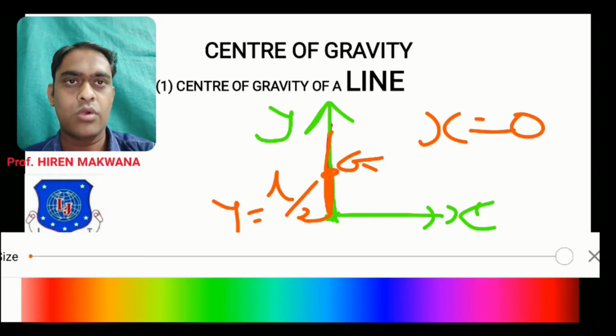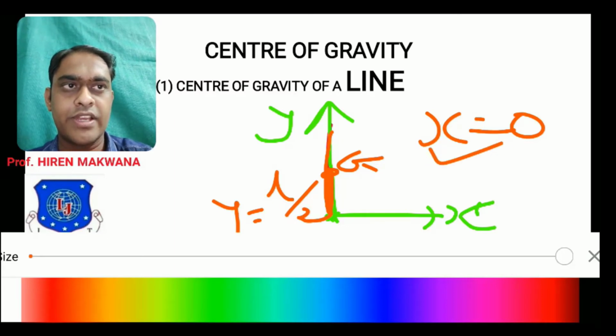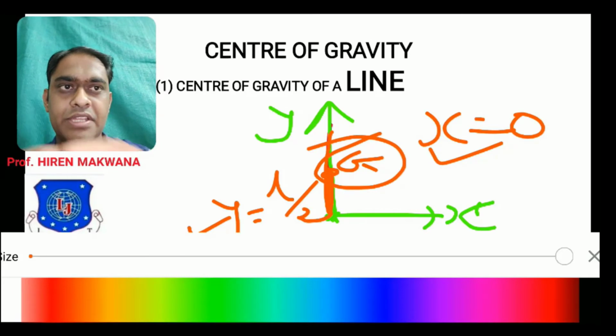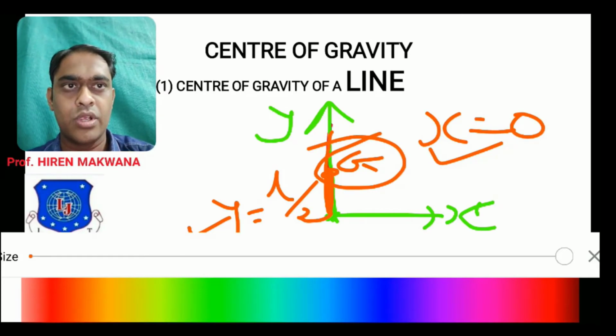Okay. So now, what are the coordinates? The x coordinate is 0 and the y coordinate is L by 2 for this center of gravity G. So this is case number 2, when the line is on the y-axis in vertical position.